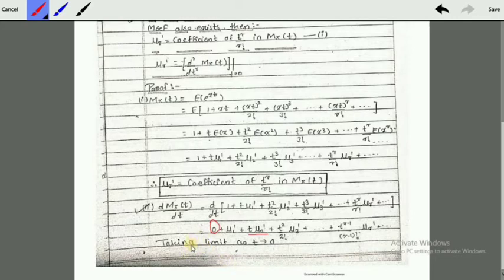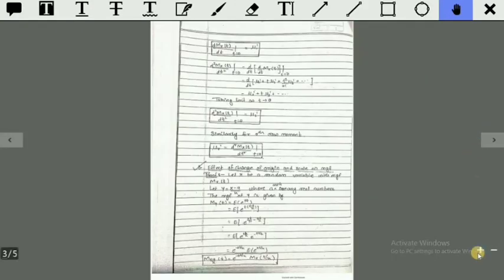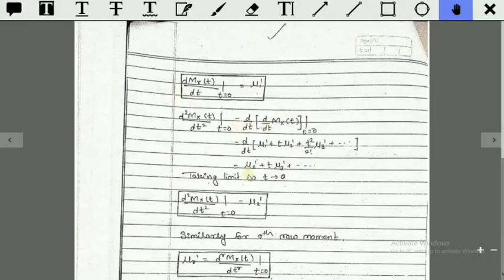Here we will take the limit as t tends to 0. In the first term there was no t, so in every other term there is the t value. So when we put t equal to 0, all those terms get the value 0, and we remain with the first term, mu 1 prime. So the derivative of M_X(t) with respect to t at t equal to 0 is mu 1 prime.